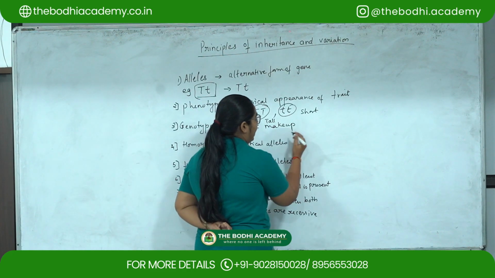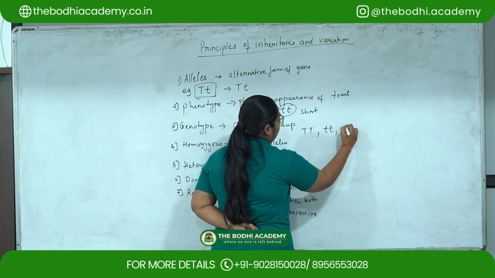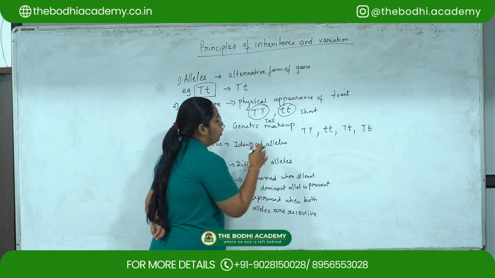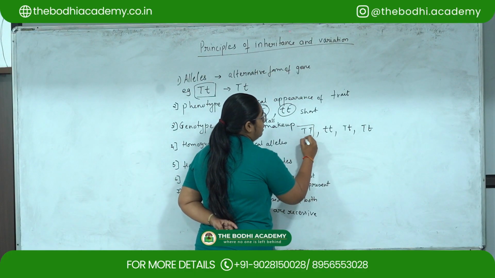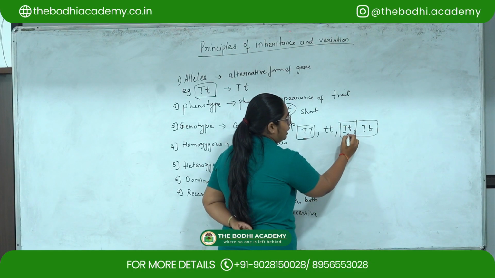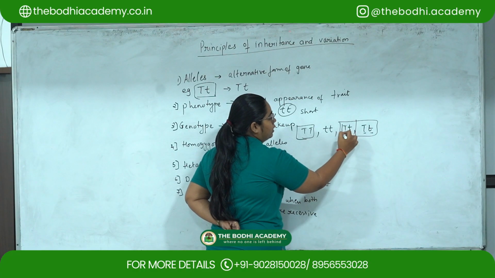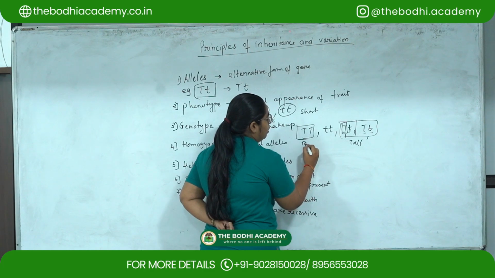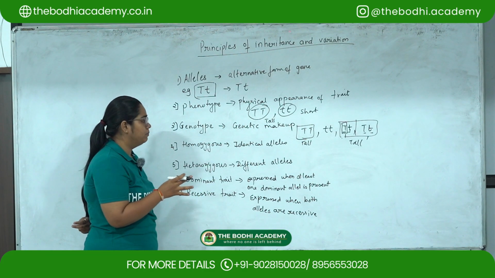For example, if we have offspring that are capital T, small t, each of them has one dominant trait and one recessive trait. Because of the dominant trait, they will all be tall plants. So this becomes the genetic makeup of the traits.